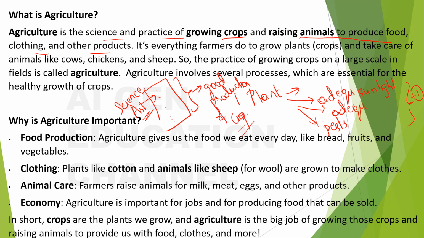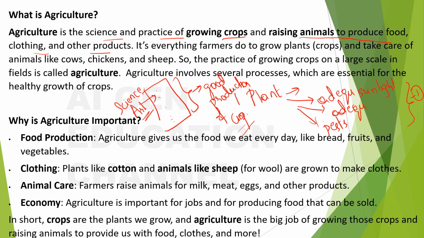You need not delve deeper into the term agriculture. It is as simple as: agriculture is the science and practice of growing crops and raising animals to produce food, clothing and other products. Just think, is it about only growing crops? No, it is also about raising animals, right?